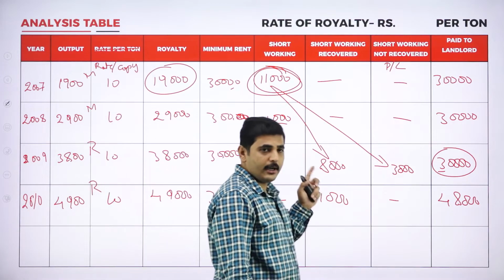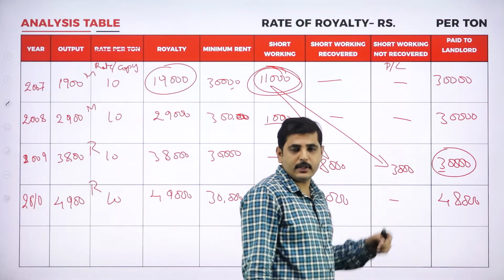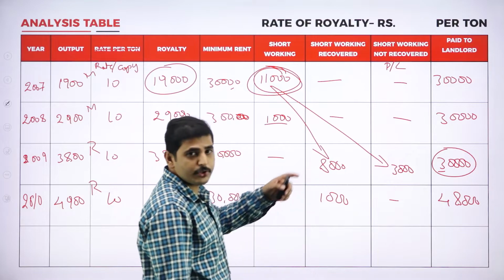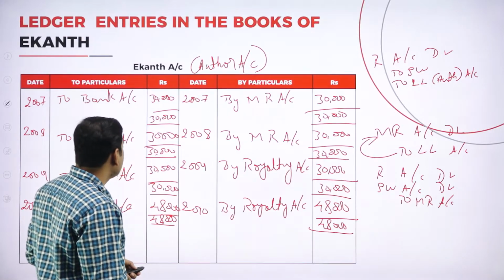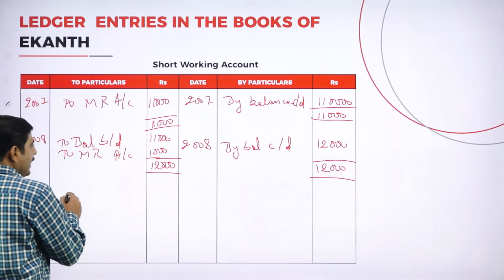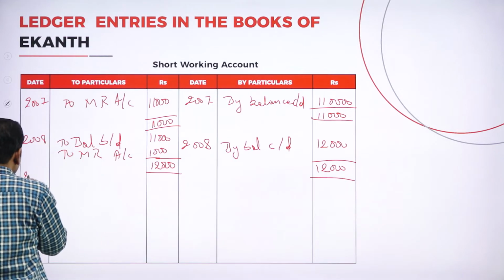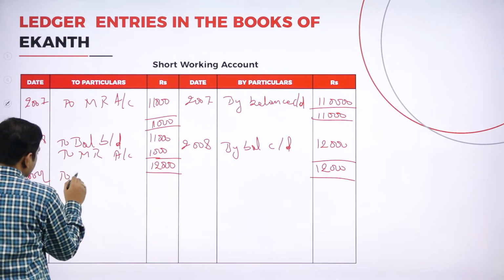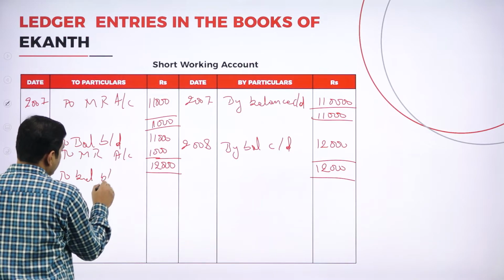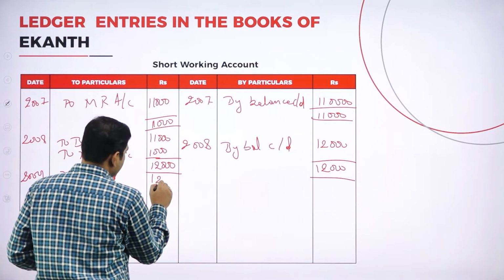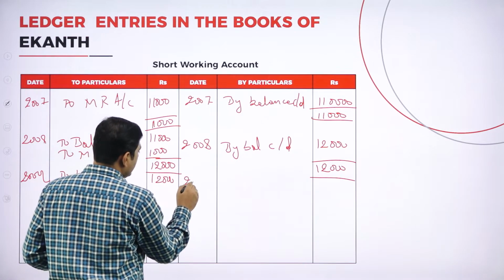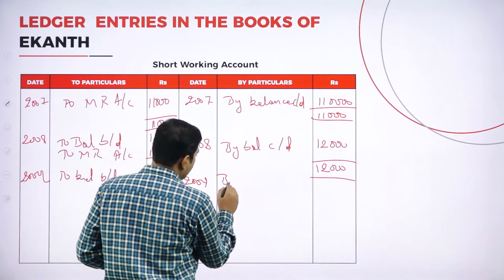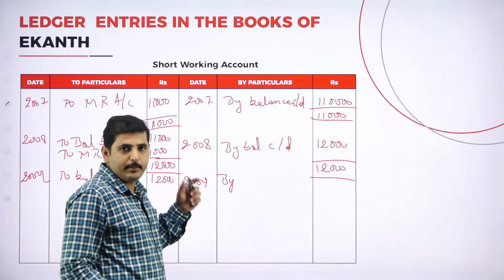Again coming to the next year, in the third year we can recover the short working to the extent of 8,000 and we could not recover 3,000. That will go to profit and loss account. Now let's write here. We bring down the amount, 2009 to balance brought down 12,000. If you recover, we write by royalty account.